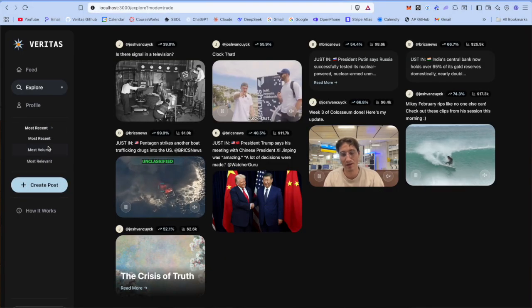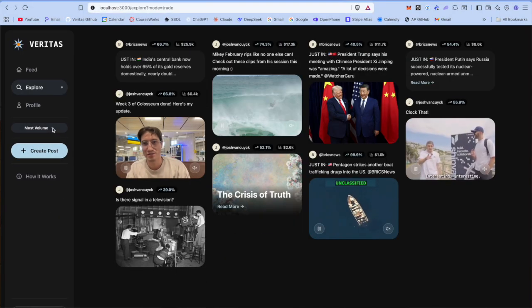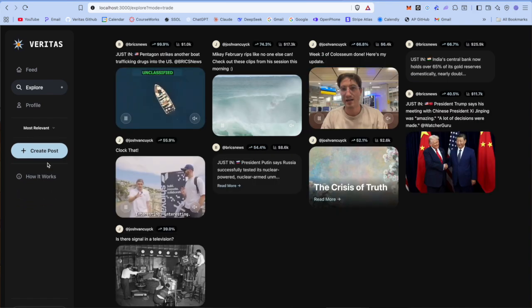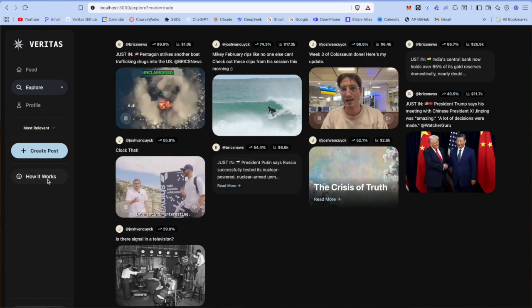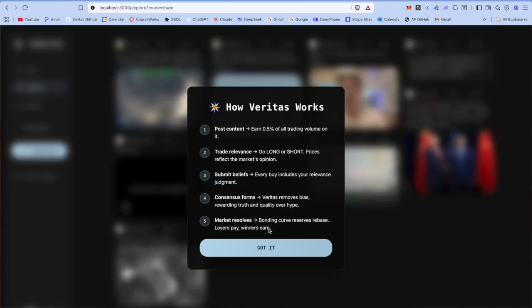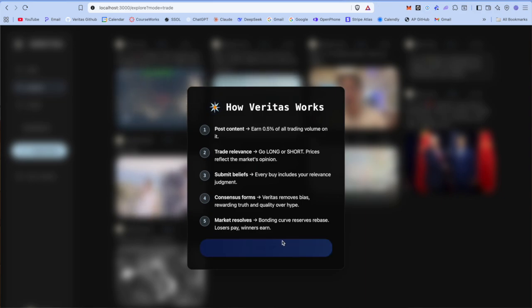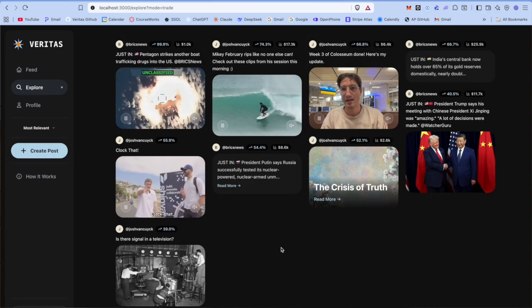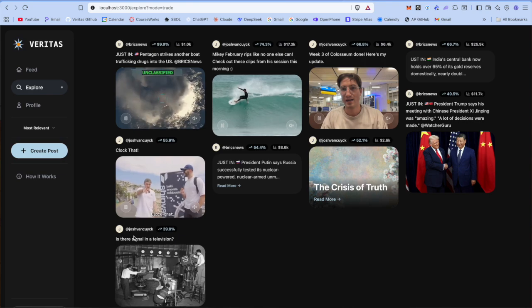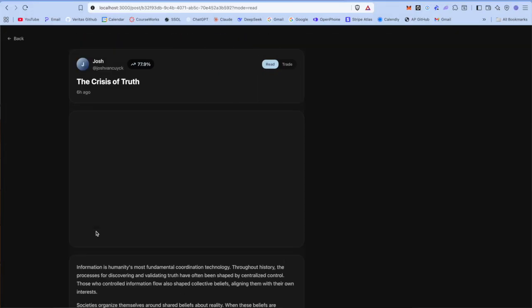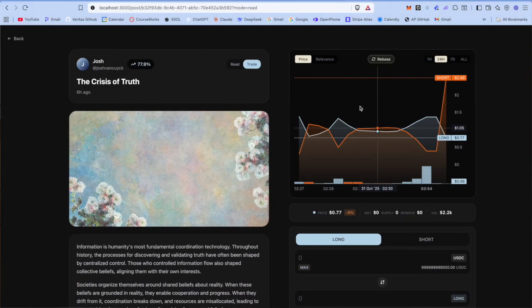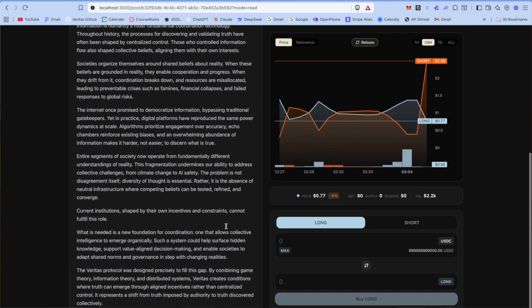Let's discuss some interesting properties of the inversely coupled bonding curve. One side's gain is another side's loss. This preserves the information embedded in the price, but also prevents early market sniping. Earlier entrants get a better price than anyone else, incentivizing early discovery of relevant content. If, for example, upon rebase, content is 20% more relevant than the market predicted, long holders all earn 20% on the value of their positions.